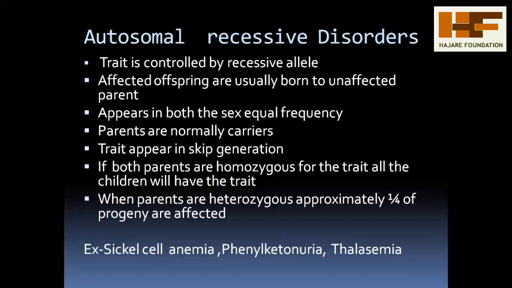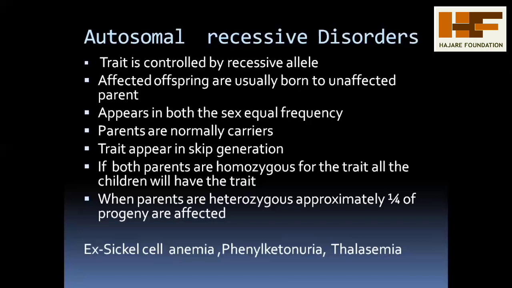The parents are normally carriers. There are no abnormalities shown in both parents. The traits appear in skipped generations. It means here it is not continuously transmitted from one generation to another generation. Some gap generations are also shown in this recessive disorder. If both the parents are homozygous for the trait, all the children will have the trait. It's shown only in the homozygous condition.